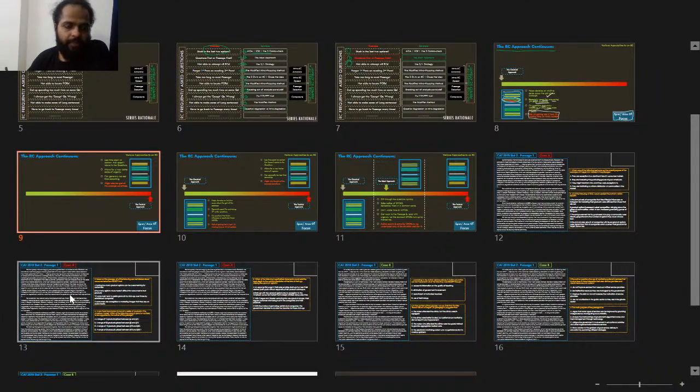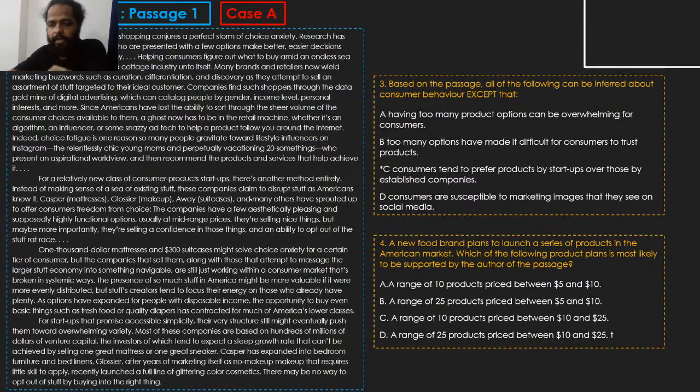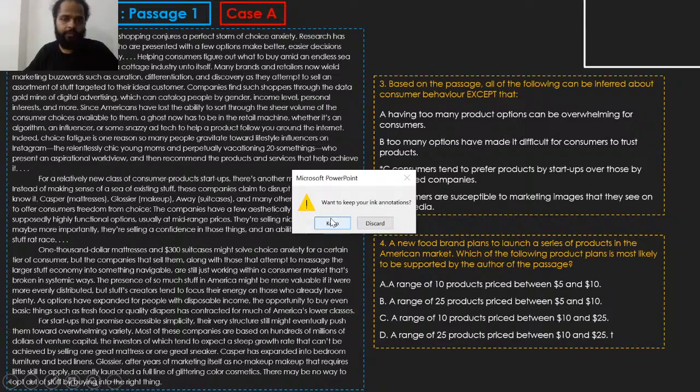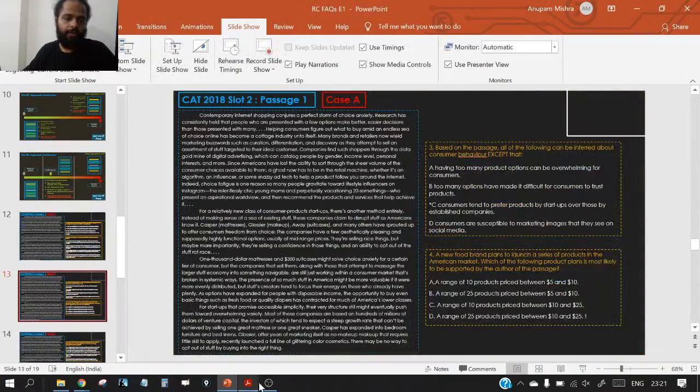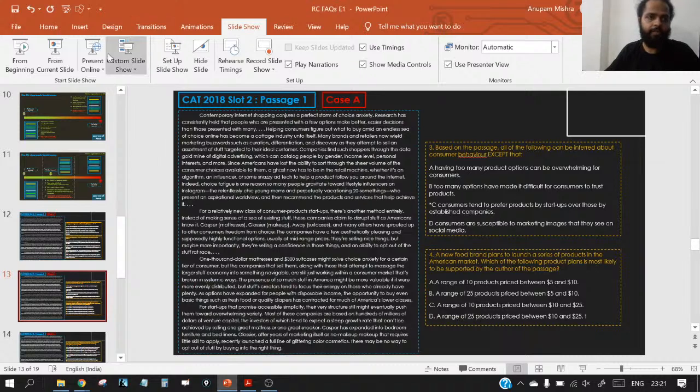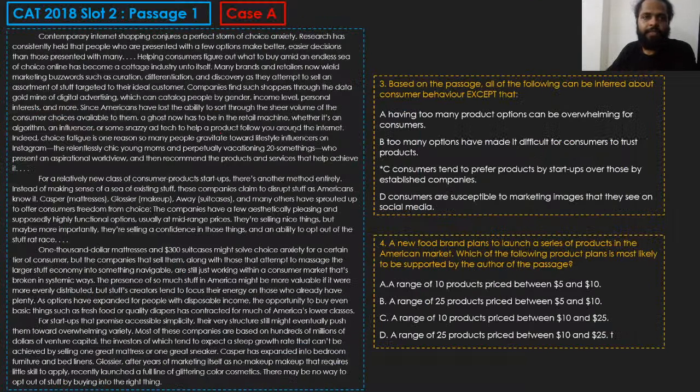What do you think? Well, I'll tell you. Let's take an example. एक example लेते हैं. मान लो ये आपके सामने मैंने एक आरसी यहाँ पे रखा हुआ है. This is an RC that was asked in CAT 2018 का. ये slot A का RC आपके सामने जो मैंने रखा है. Just have a look at this. This was the passage, contemporary internet shopping वाला आपका एक passage था. इसको अगर आप देखो, इसमें जो क्वेश्चंस देखिए, just have a look at these questions.